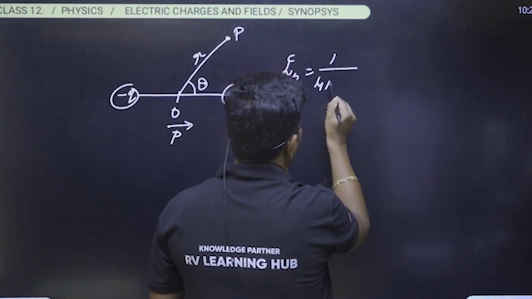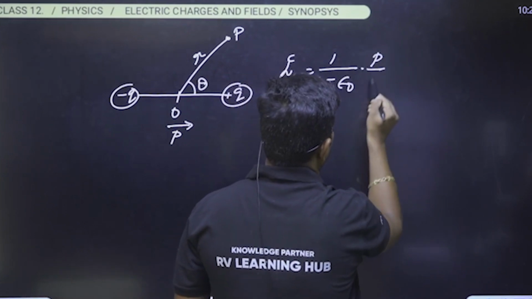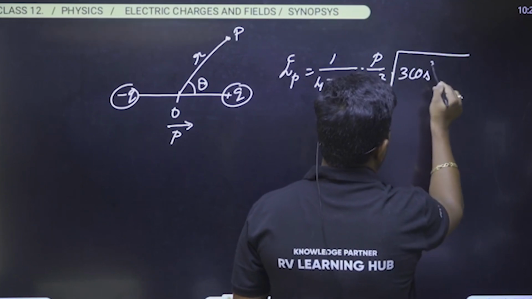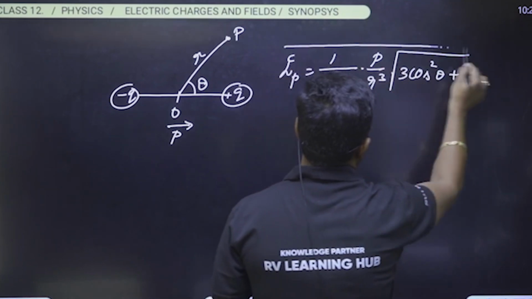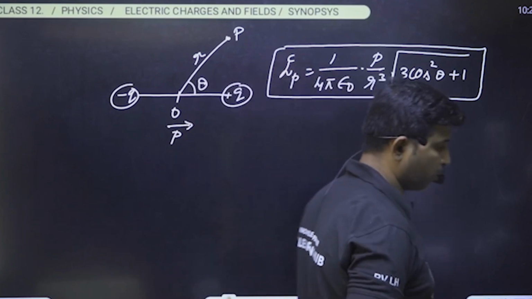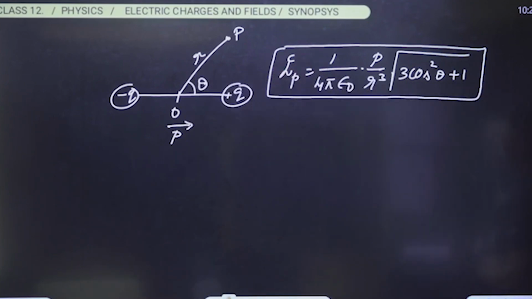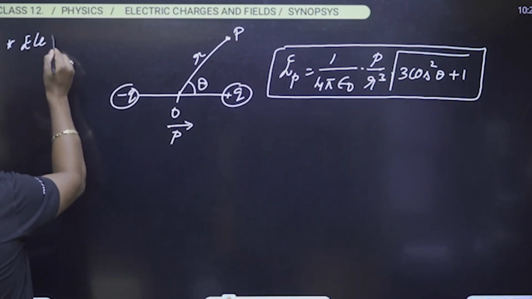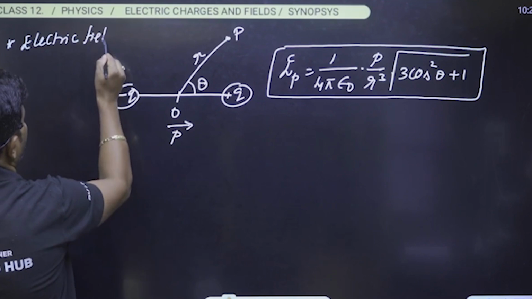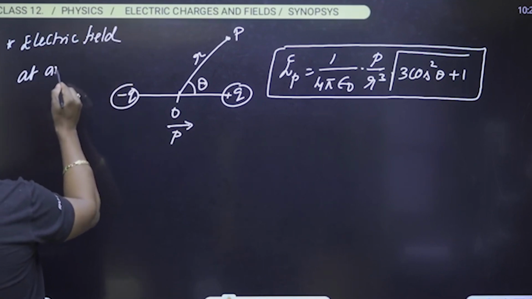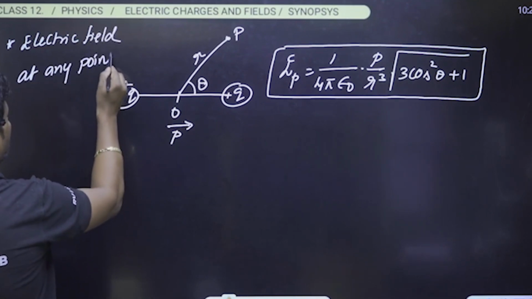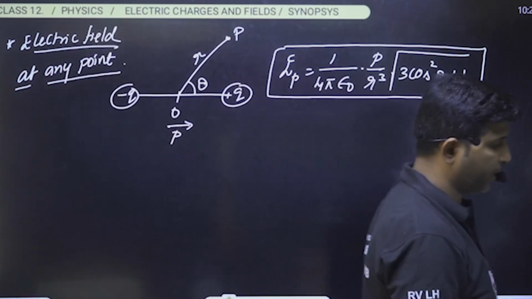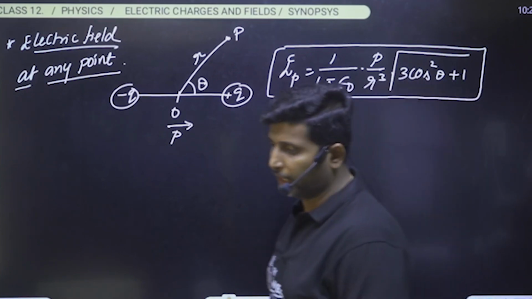We can write it as 1 by 4 pi epsilon naught into p by r cube into root of 3 cos square theta plus 1. Like this we can write the electric field intensity at any point. So like this we have to think and analyze each and every point related to a dipole.